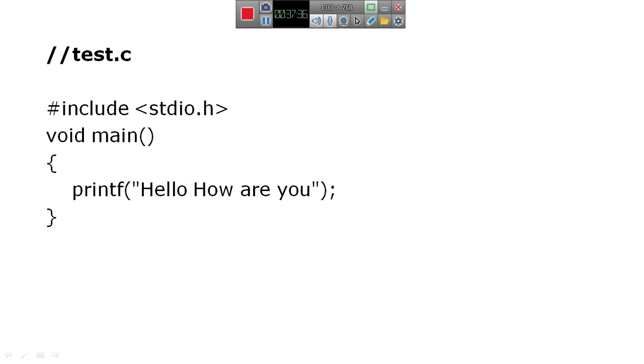This is called source code. This file is saved with the .c extension. The name of the file I have given here is test.c. The name of the file is test and .c is the extension.